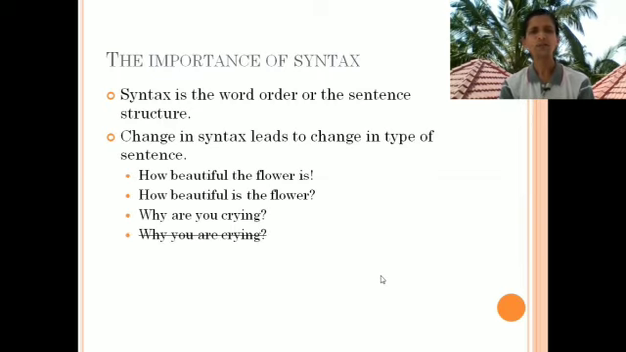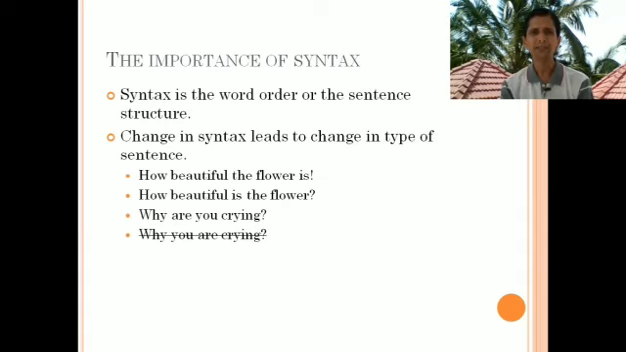Let us look at these two sentences. Why are you crying, and why you are crying? I have taken off the second one because it is a wrong structure. Why are you crying is the structure of a question. Why you are crying appears to be that of a question, but it is not.